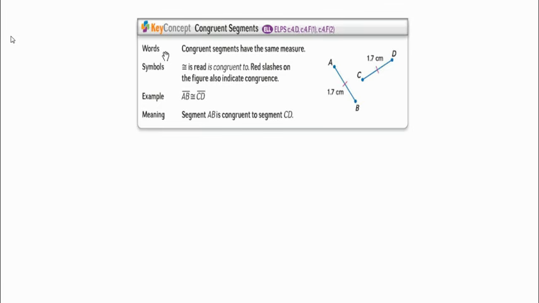The first thing I'll start off with is pointing out what it means for a segment to be congruent, or how you would see it. You'll see congruent segments marked with a little dash mark. Any segment that has one dash mark will be congruent to the other segments with one dash mark. If some of them have two dash marks, then all the ones with two dash marks will be congruent to each other, but not the ones with one dash mark or three dash marks. So the dash marks indicate congruency to other segments.